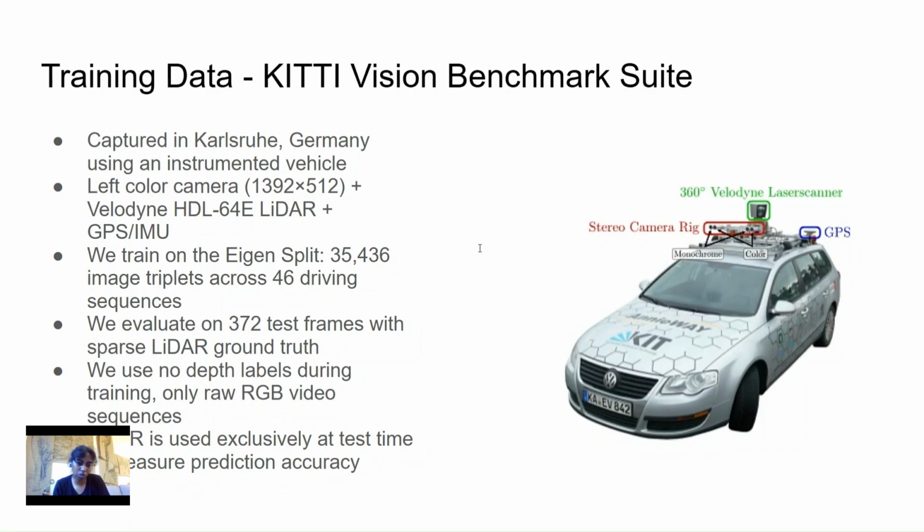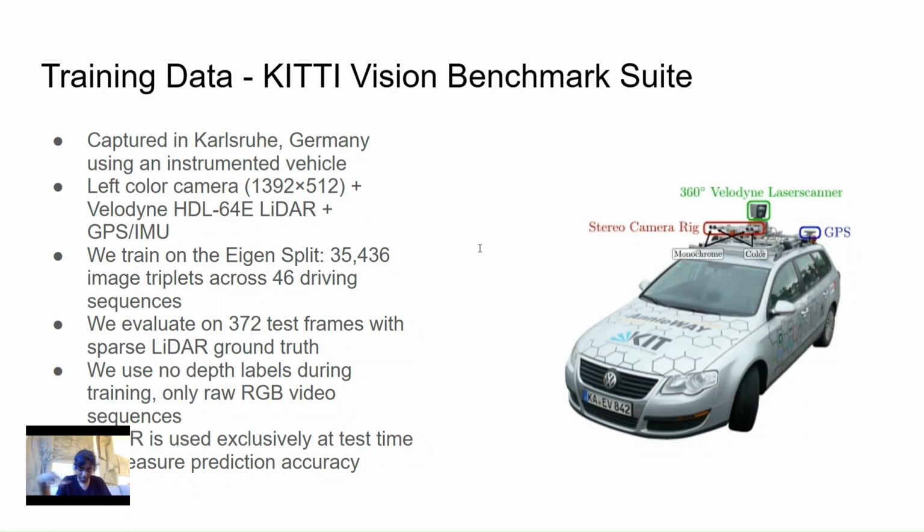So the standard protocol from everything I've seen, especially in the MonoDepth2 paper or any other paper that works with the KITTI Vision dataset, is to use a split of the dataset called the Eigen split, named after the researcher who established it. According to this, the training set is 35,436 image triplets. Triplets over here means we get three consecutive frames from the same sequence, which would be I_{t-1}, I_t, and I_{t+1}.